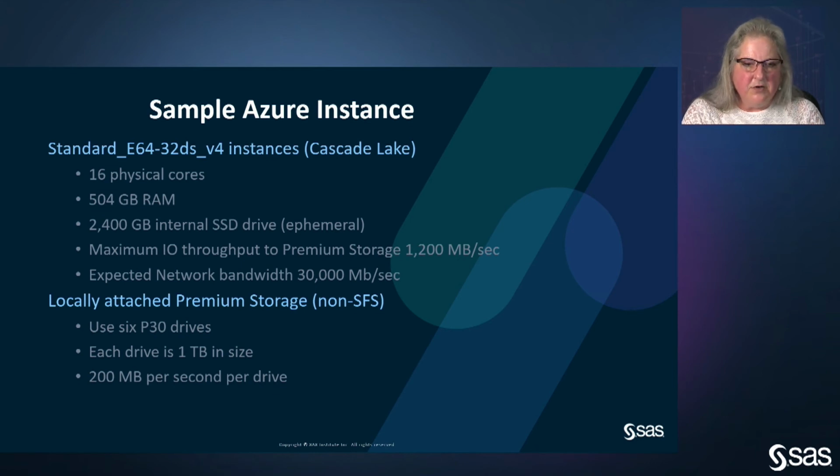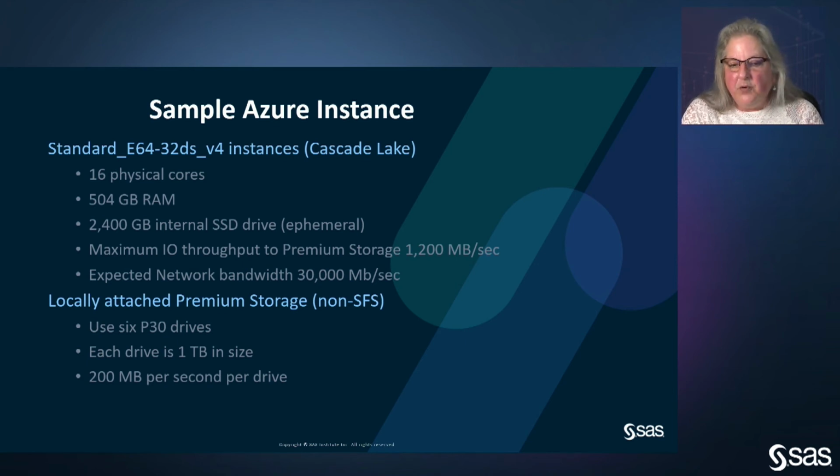We have the 504 gig of RAM, the 2.4 terabytes of internal SSD drive for ephemeral storage, maximum throughput over to the premium storage, because I want to have some locally attached storage for SAS data files to be placed. And the networking is the 30 gigabits per second.